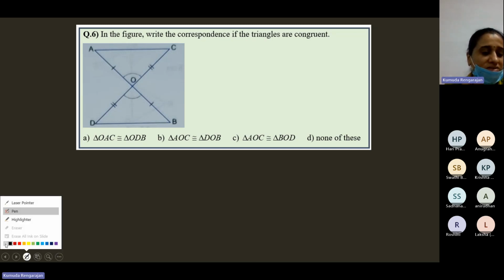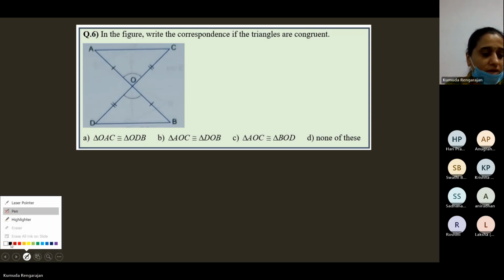In the figure, write the correspondence if the triangles are congruent. So it's given that the triangles are congruent. So let's just list out the equalities, children. Okay, so how do we start? What we're writing now is not needed. You just have to select the correct order. But we'll also list the equalities with the help of which we can say that the two triangles are congruent.